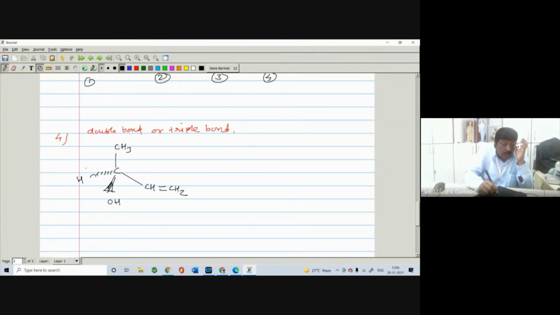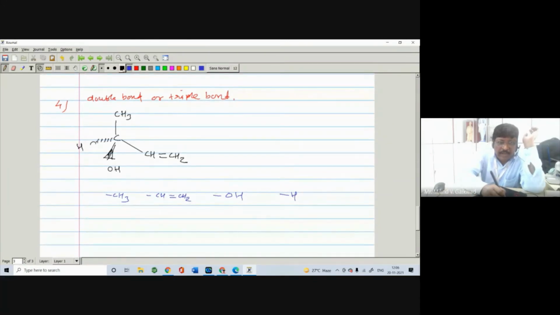Now the groups directly attached: one is CH3, second group is CH double bond CH2, third is OH, and fourth is H. You can take any sequence. Then we have to write down the element directly attached to the asymmetric carbon atom. This is the asymmetric carbon atom. In this case it is carbon, in this case also carbon, in this case it is oxygen, and in this case it is hydrogen.